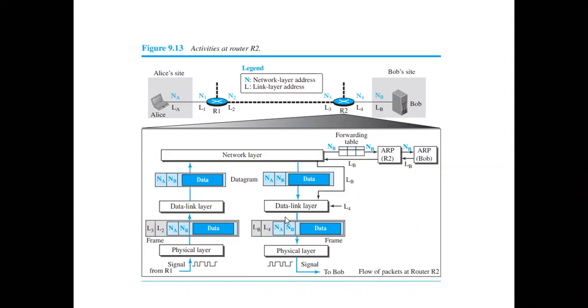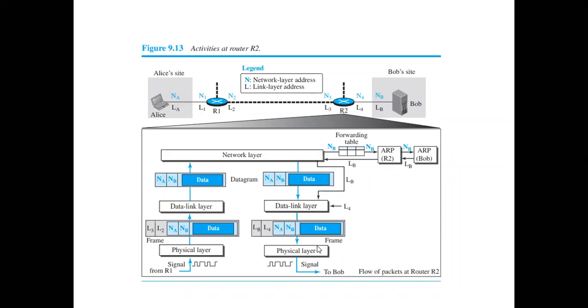So L4 has been sent here. Instead of L3 and L2, now it is LB and L4. That is the link layer address of destination B and the link layer address of router 2, which is incoming and outgoing here, both the source and the sender. And this is the IP address of the sender and the receiver that will be sent across.